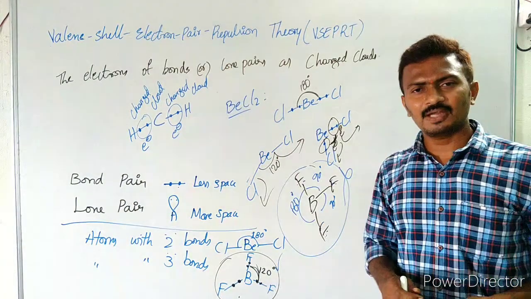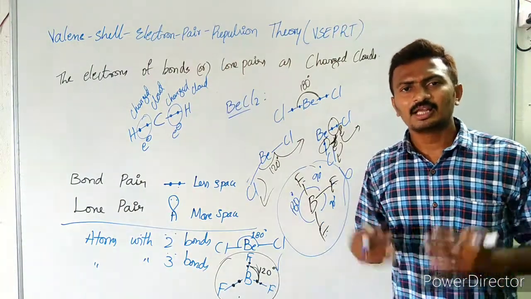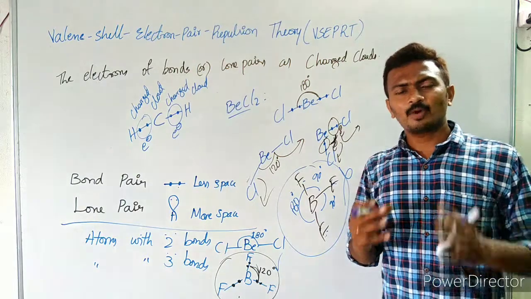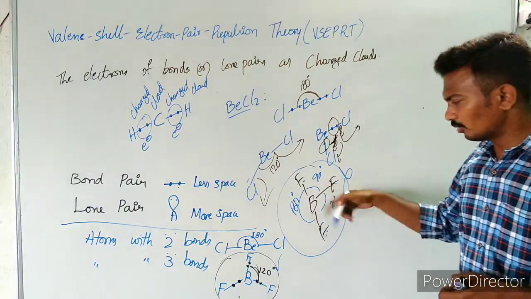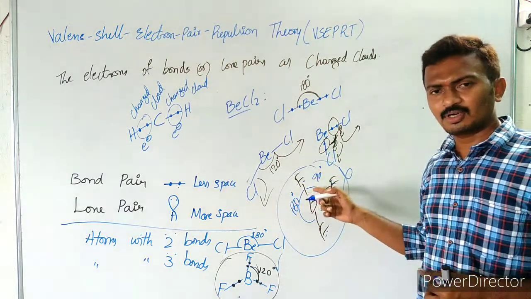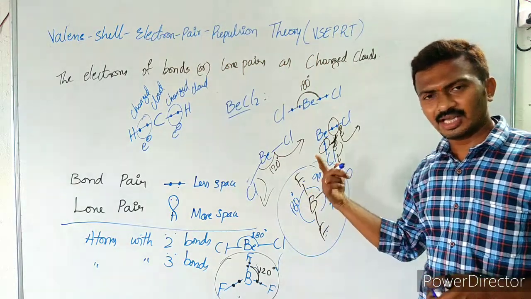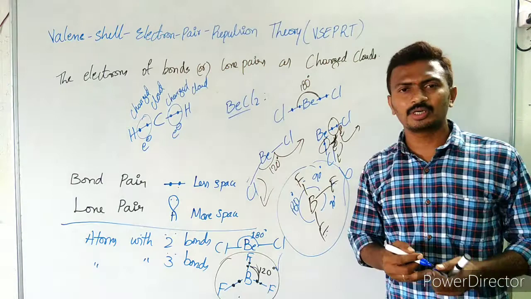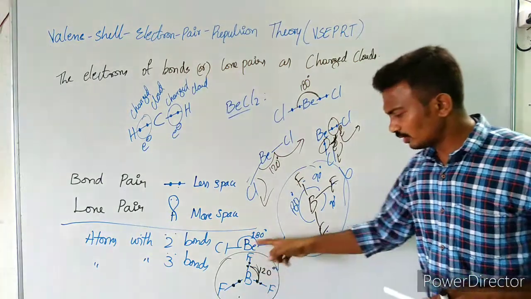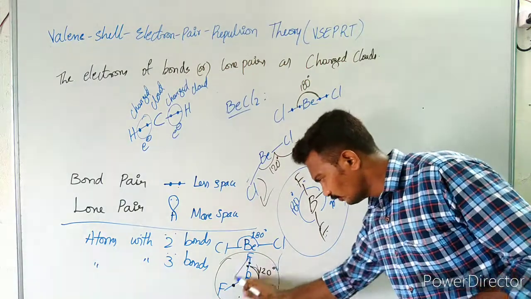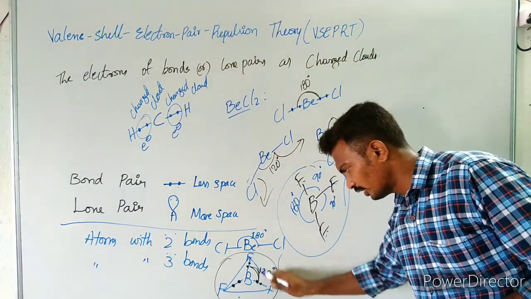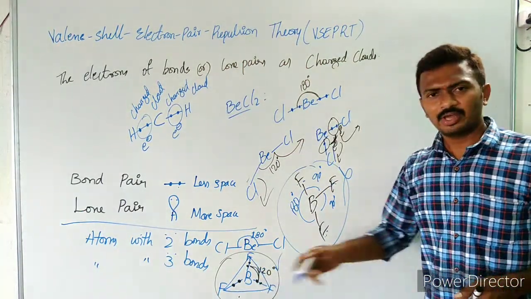If that is being deviated, what happens? Repulsion arises. Repulsion arises means what? That molecule will be remaining unstable. So due to the more repulsion, it doesn't prefer to exist in this shape or in any other shape other than 120 degrees. So if you look at the shape, it is triangular shape, isn't it? If you connect the atoms of fluorine, it is having the triangular shape.